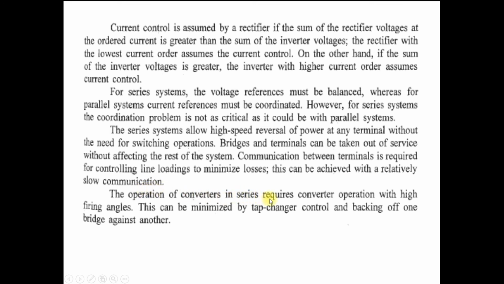The operation of converters in series requires converter operation with high firing angles. This can be minimized by the tap changer control and backing of one bridge against another. So what is the meaning of this sentence? The operation of the converter in series requires operation with a higher firing angle. But we know that there is a limitation on the firing angle alpha as well as gamma. So initially we operate at a higher firing angle, but after that we minimize this by using tap changer control and backing of the bridge against another. Clear? So this is the meaning of this sentence.